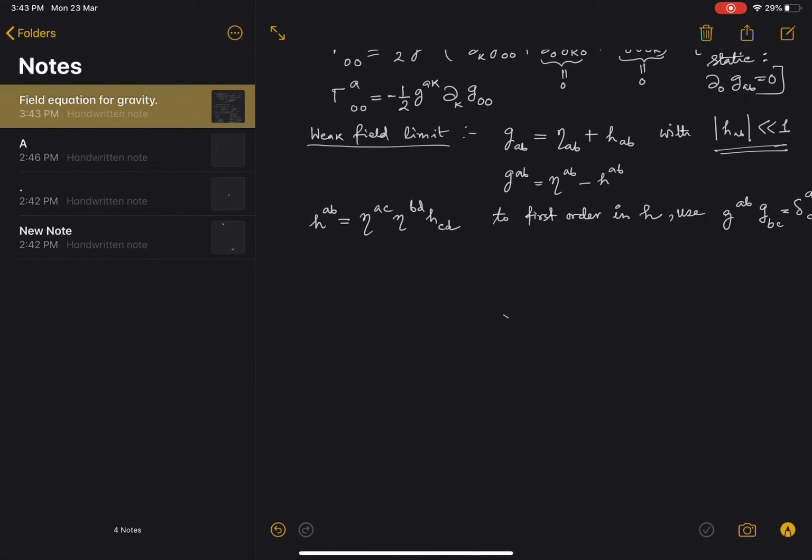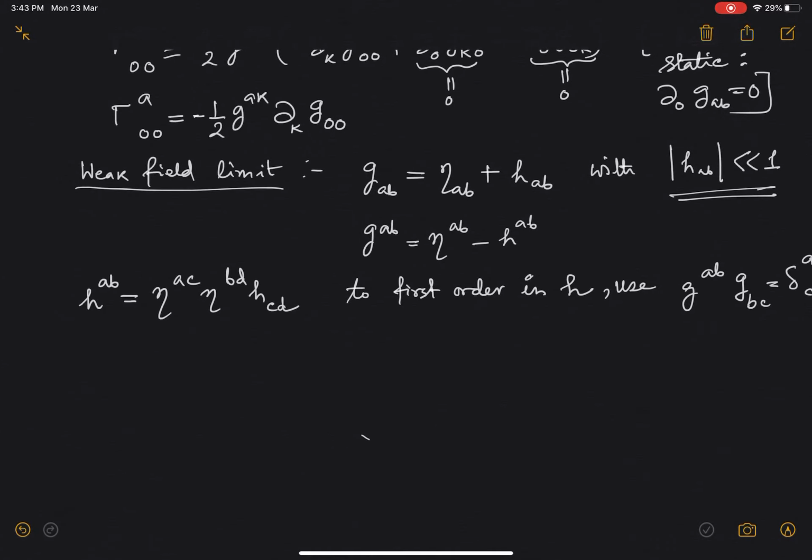There exist such coordinates, rather than saying for all coordinates, since one can find coordinates, even in Minkowski space-time, in which GAB is not of the simple diagonal form minus plus plus plus 1 of eta AB.